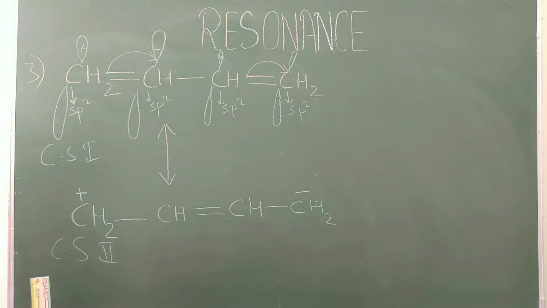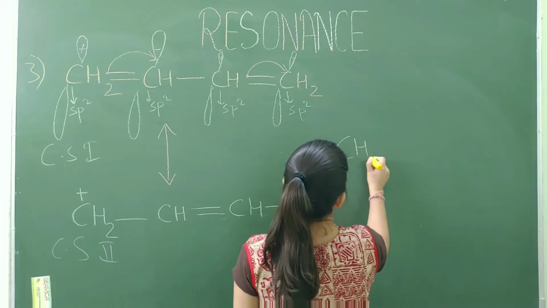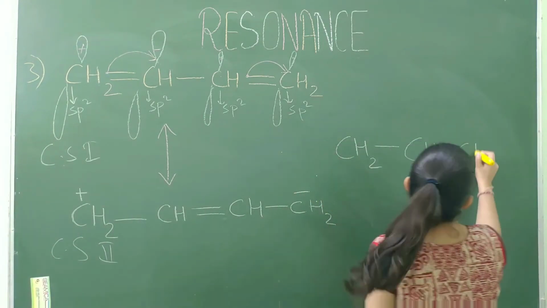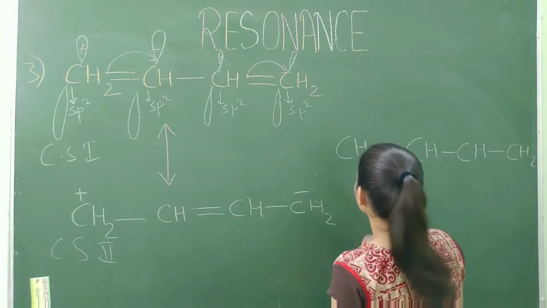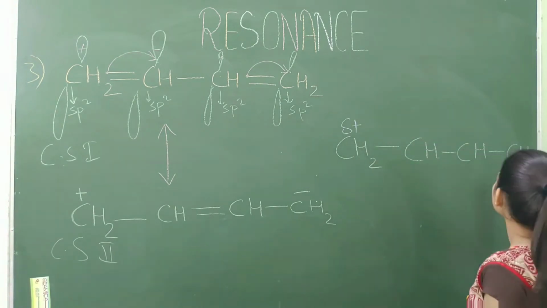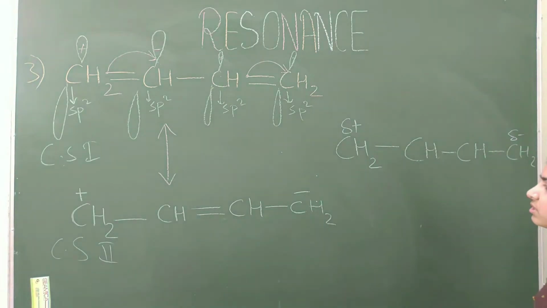Now let us draw the resonance hybrid of this molecule. CH2 CH CH CH2. In this carbon slightly positive charge is present and in this carbon slightly negative charge is present.